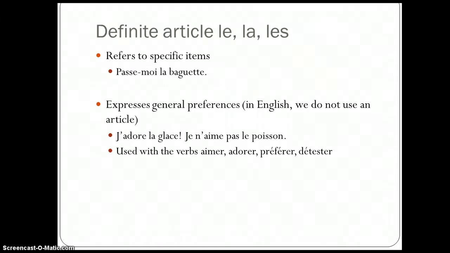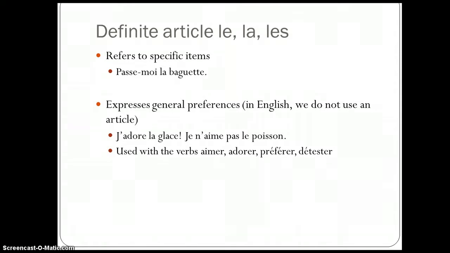The definite article, le, la, les, refers to specific items. For example, you might use the sentence passe-moi la baguette, pass me the baguette, referring to a specific one, like the one on the table that I'm pointing to, la baguette, specifically.